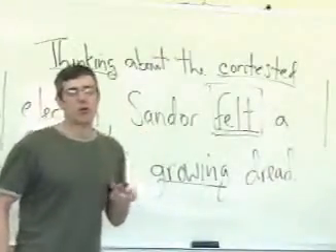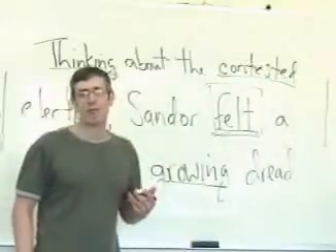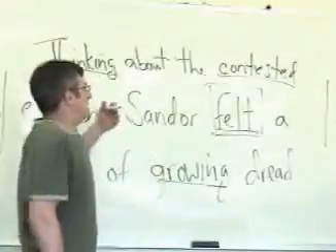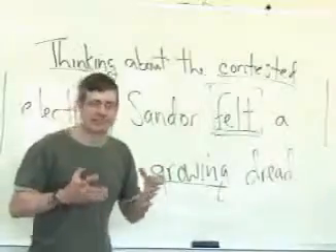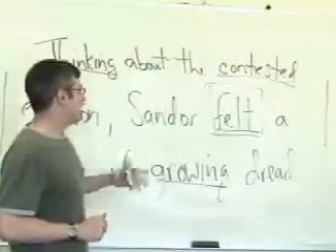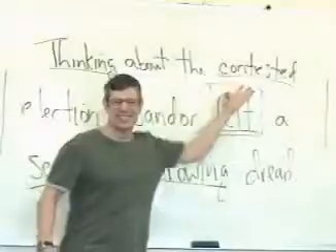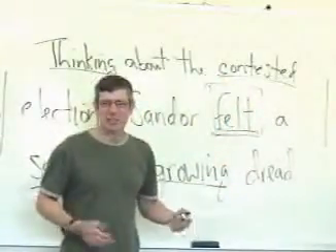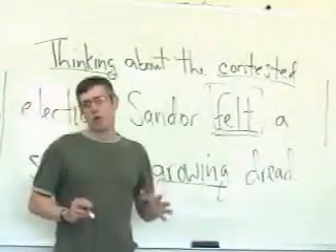Now, one cause for confusion is, I think, that the most common definition people have of a verb is that it's an action word. And people would look at, say, contested and say, well, there's a lot of action there. Contested, I can see that there's some action there. Feeling, felt, well, that's some action, but actually contested seems to have more action than felt. I mean, felt, how much action is there?